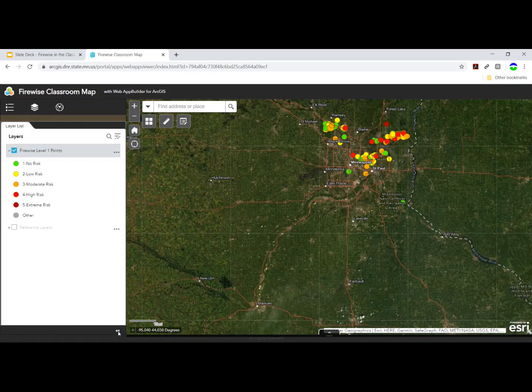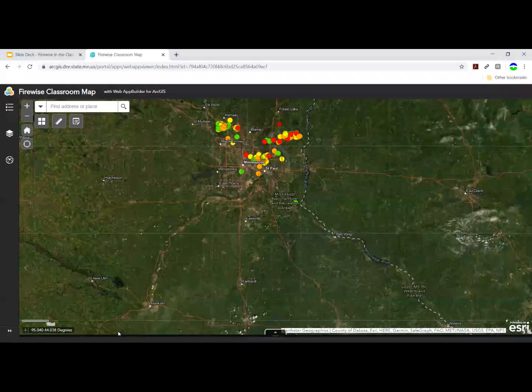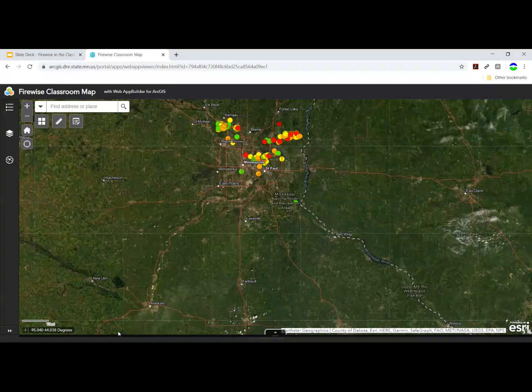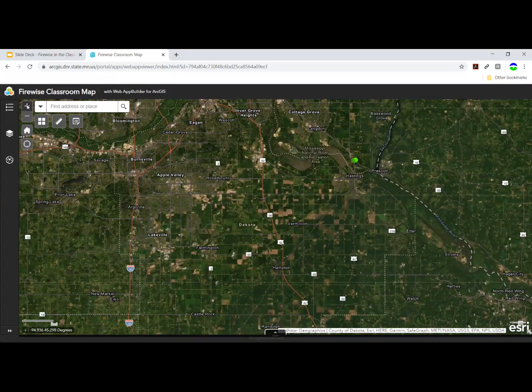Let's take a look at the tools that we find within the map interface itself. We've already talked about the plus and minus button to help you zoom. In order to move around on the map, you're going to press and hold your left mouse button as you drag.